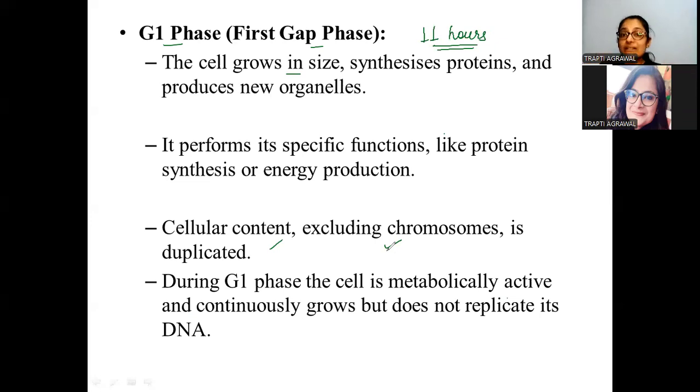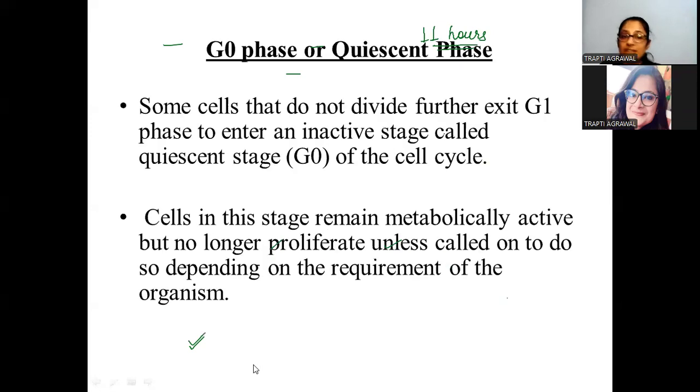A lot of metabolic activities are happening inside the cell, and it is continuously growing. But there is no DNA replication happening in the G1 phase. DNA replication happens in the S phase that we have already discussed in the snapshot, right? So that is about the G1 phase. Let's move ahead, students, and get to know the next phase, which is also very important.